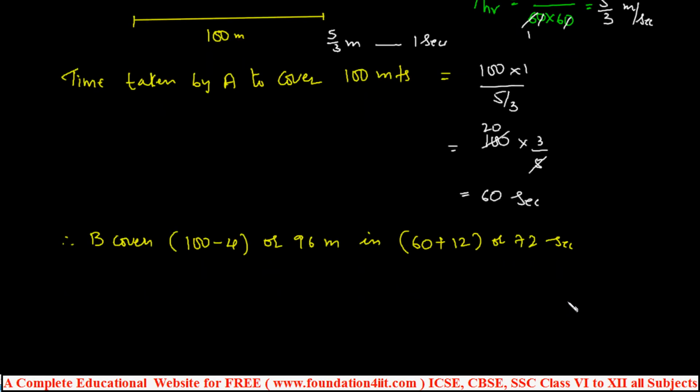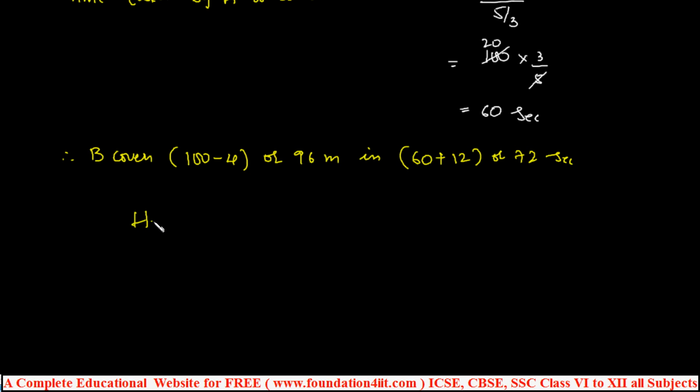Then you can find out the speed of B. Hence the speed is what they asked in the question. Speed of B is equal to 96 meters by 72 seconds. Speed is equal to distance by time here. 96 by 72, this is in meters per second. To convert into kilometers per hour, okay, in meters per second it is 96 by 72. You can calculate this with the 3 table.